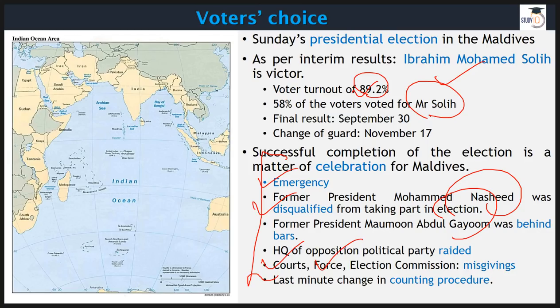So the final result will be out on 30th September, and the formal change of guard will take place on 17th November. Now, before moving on to other items, let me tell you why this Maldives is important. As you can see here, this is Maldives. Look at its strategic location, right? Everything is in its reach. It's an island, so you can imagine that its merchant navy, or generally speaking waterways, should be a strength area. That's the only way you can survive.